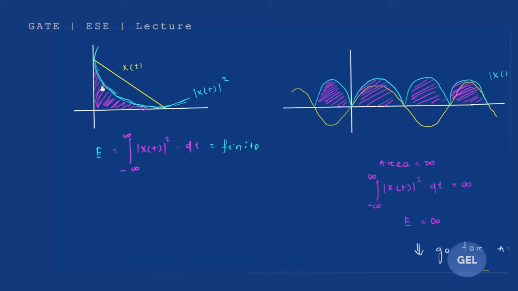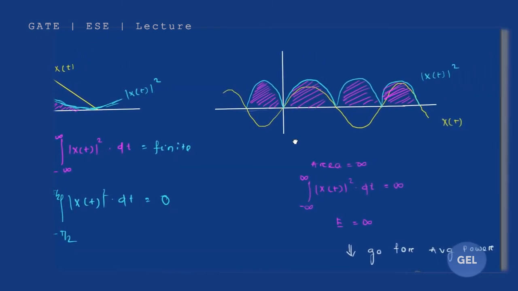You can see here this is coming out to be finite, this is coming out to be finite, this is coming out to be finite. Okay, and if you take this x of t and find out the average power for this, 1 by T, limit T tends to infinity, P average, that will come out to be 0. Always remember, whenever you are getting a finite energy value, the average power is 0.